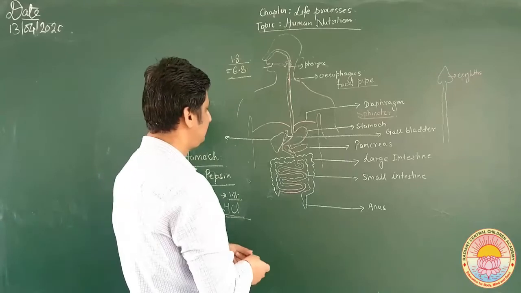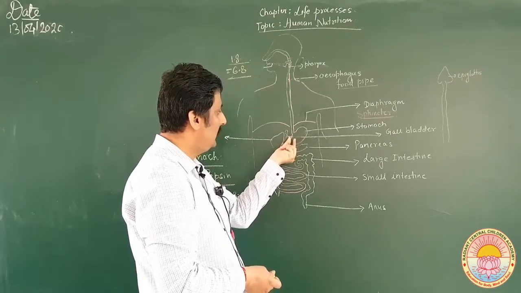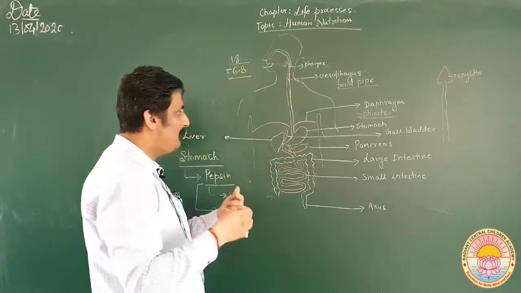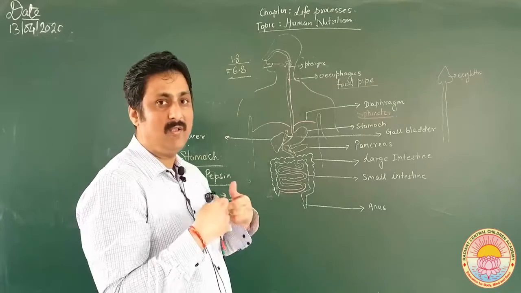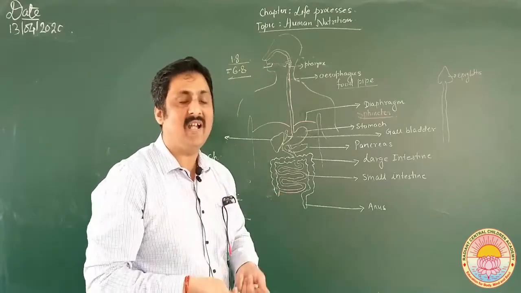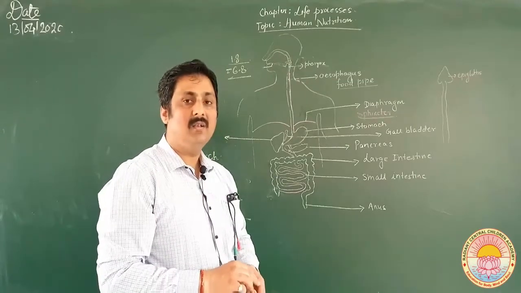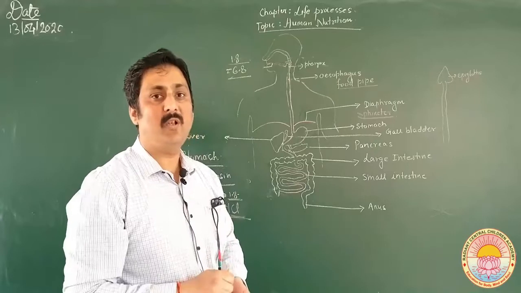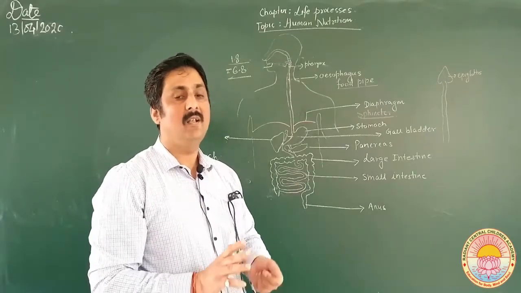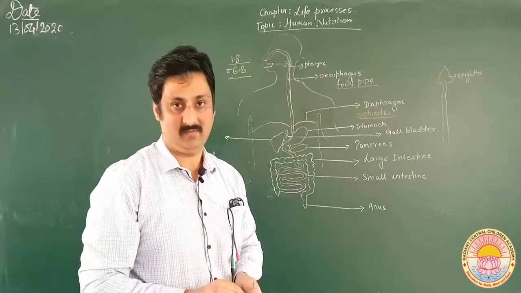Okay. Now the food is moving from here inside the stomach. The protein part of the food has already been digested. Some amount of fat is digested, but in the stomach there is no provision for the digestion of carbohydrates. So you can say that in the stomach digestion of carbohydrates does not take place.